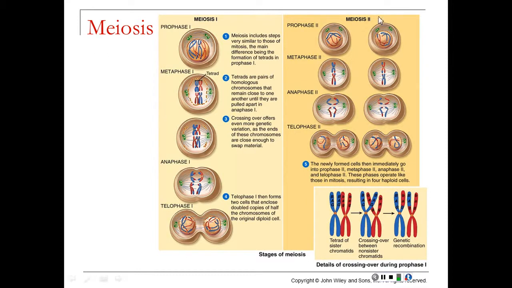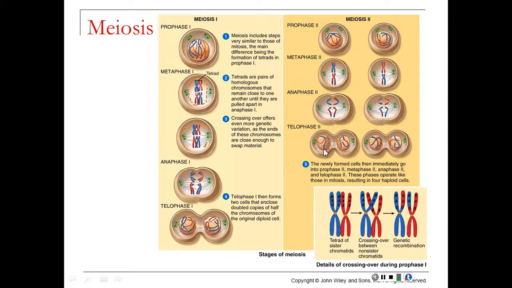The second cell division is what takes place after meiosis 1. So if we just take a look at the cells at the end of meiosis 1, these are 2 non-identical cells. The DNA does not replicate before it goes into meiosis 2. The purpose of meiosis 2 is to reduce the number of chromosomes. So if you take a look here in telophase 1, you'll see 2 red chromosomes and 2 blue chromosomes in each cell.